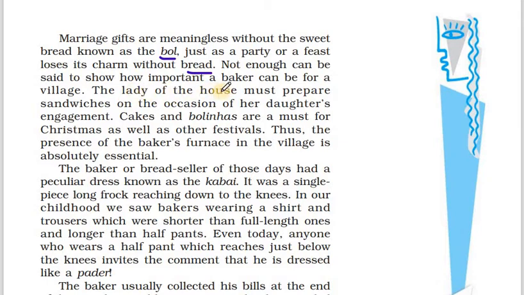The lady of the house must prepare sandwiches on the occasion of a daughter's engagement. So for a daughter's engagement, sandwiches are prepared. Cakes and bolinas are a must for Christmas as well as other festivals. So for Christmas and other festivals, cakes and bolinas are important. Bolinas are like cookies or biscuits which are made from semolina and coconut. Semolina refers to suji or rava, and so these bolinas are made from suji, rava and coconut.